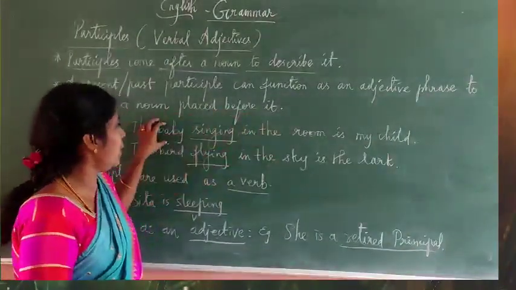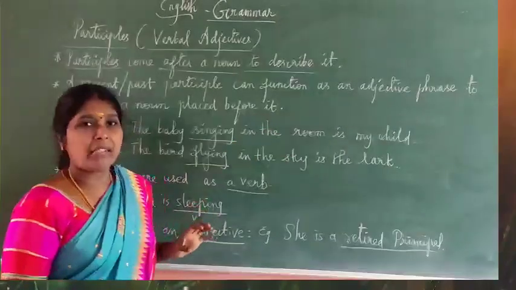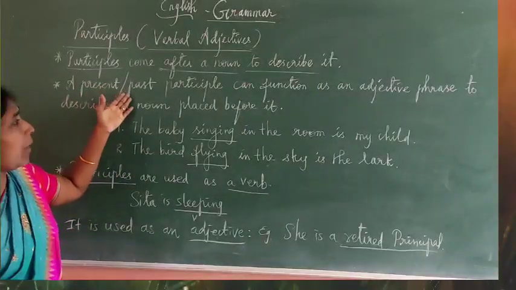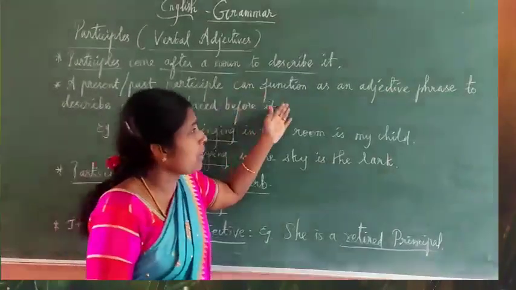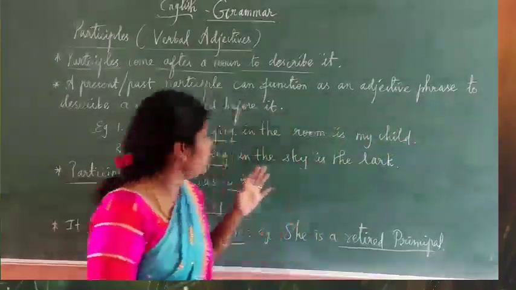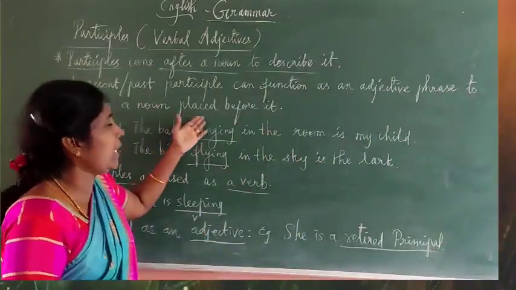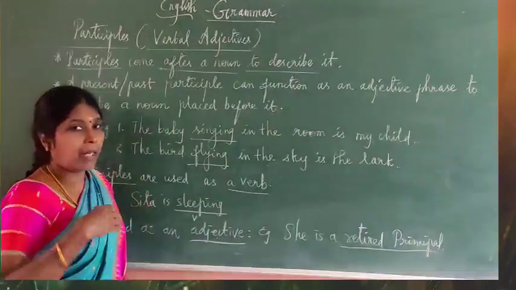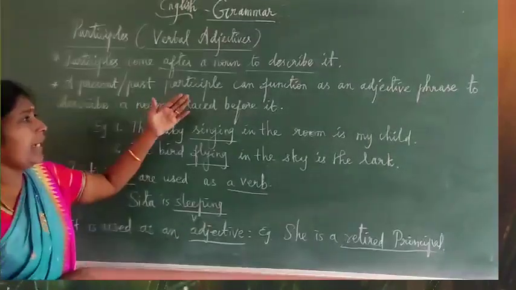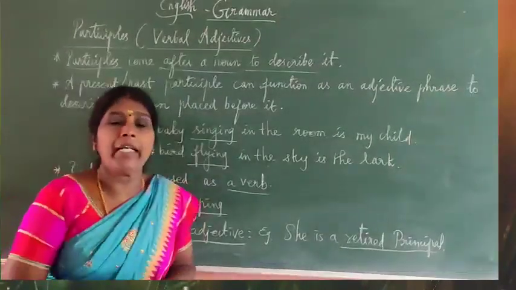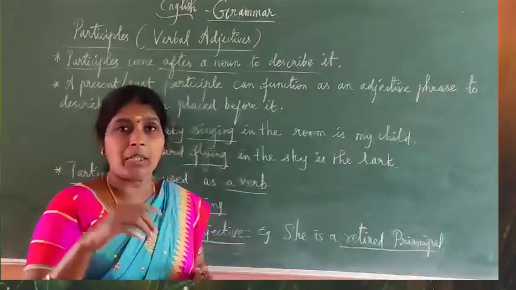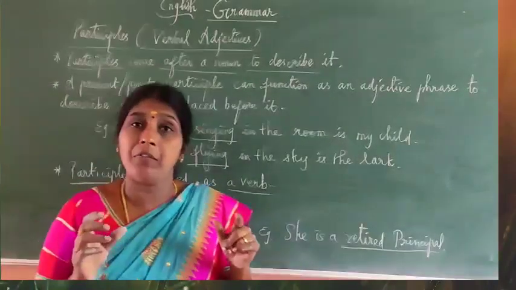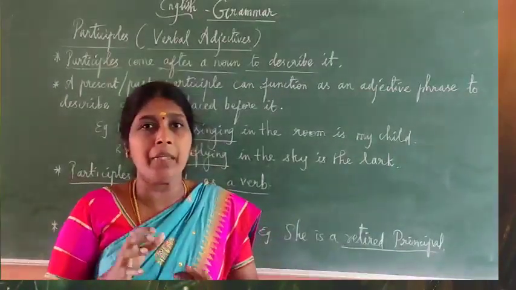Singing in the room. The baby singing in the room is my child. So this is used to describe it. Next one, a present or past participle can function as an adjective phrase to describe a noun placed before it. The present participle ing form or past participle, anyone can function as an adjective phrase. Phrase means what? A group of words without a finite verb. Here, adjective phrase. Adjective means what? Adjective is a word which is used to describe a noun.